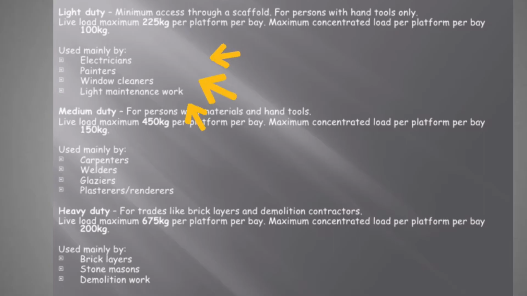Lightweight scaffoldings are mainly used by electricians, painters, window cleaners. Medium duty scaffolding is mostly used by carpenters and welders, and the heavyweight is used whenever you are working with bricklayers, stone masonry, or you have to do demolishing work. So for that you have to use the heavyweight scaffold.